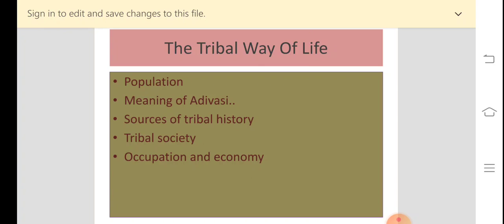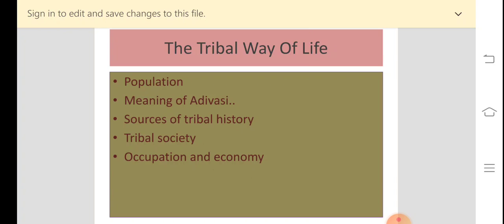So here we are going to study about their occupation. We are going to study about their economy as a part of the tribal way of life. So first let me tell you that these tribals, where did they reside? As I have told you, they resided in the hilly areas and the forests, right?